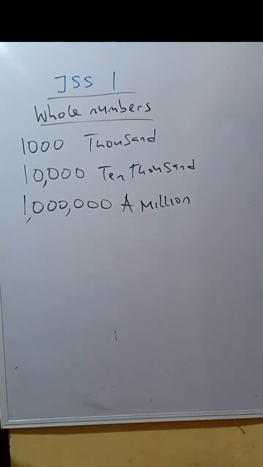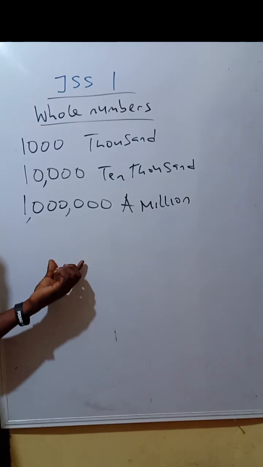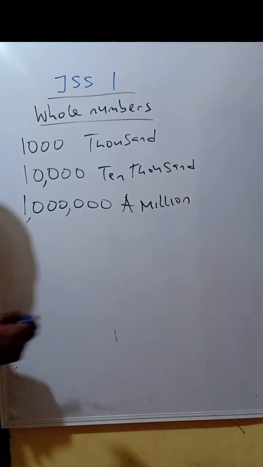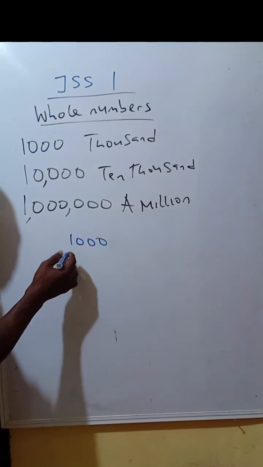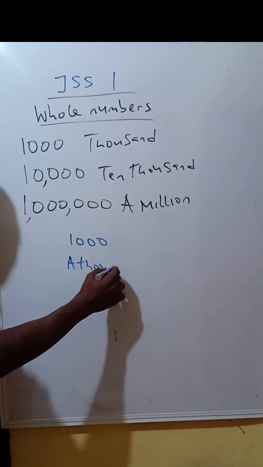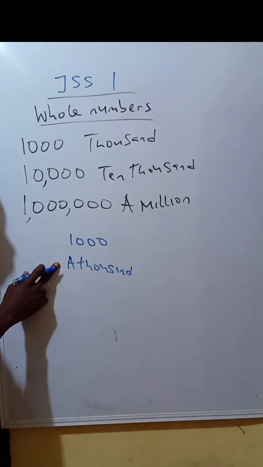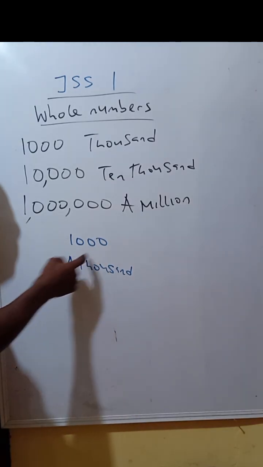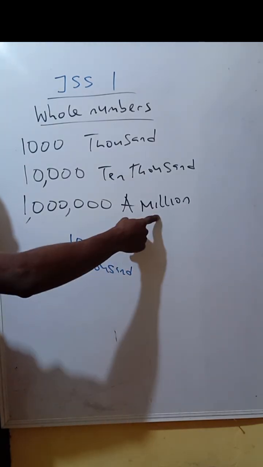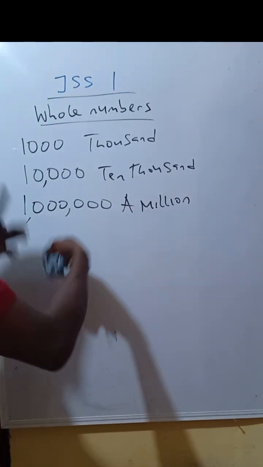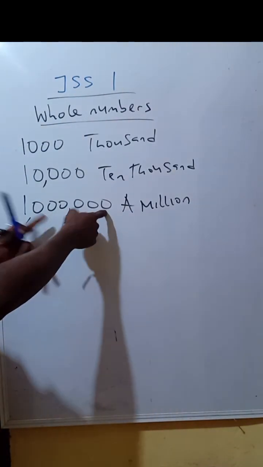Now a million, I can explain a million to be 1,000 in 1,000 places. Meaning that let's say I have 1,000 naira. I have 1,000 naira in 1,000 places, or I have 1,000 amount of 1,000 naira. This will get you what? A million. I think that makes sense. Then you have 10 million. You add 0 to this, 100 million.